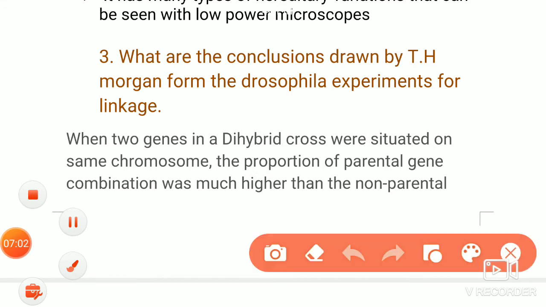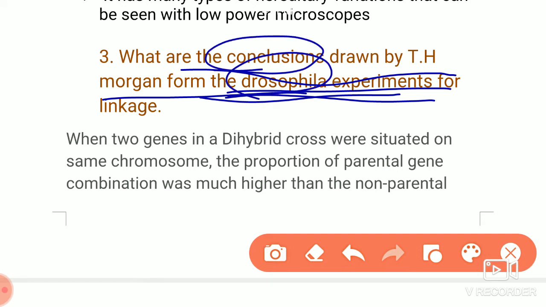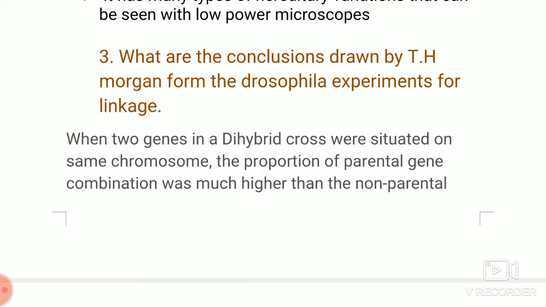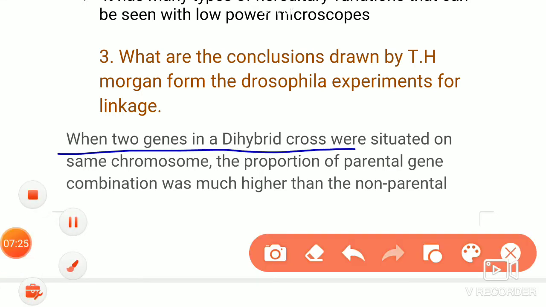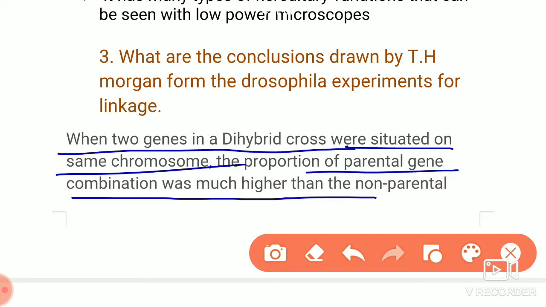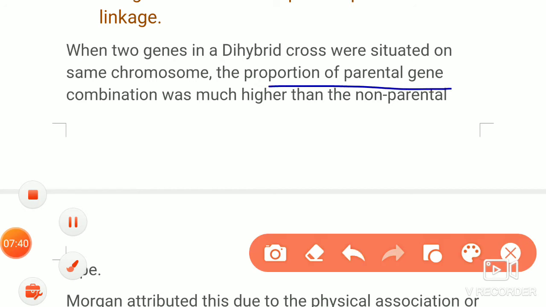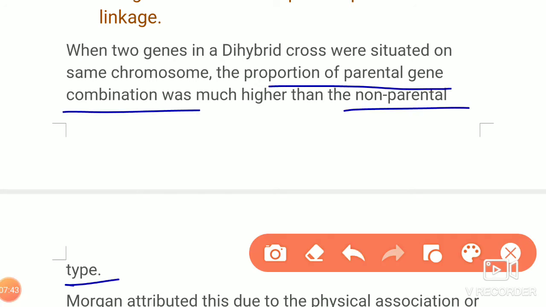The next is to write the conclusions drawn by T.H. Morgan when he did the Drosophila experiments. When he did the experiment using Drosophila, what he understood, what he gave as a conclusion, ultimately as a result. When two genes in a dihybrid cross were situated on the same chromosome, the parental gene combination is higher than the non-parental gene combination. That's the main important point. Here it will show more parental combination rather than non-parental type.